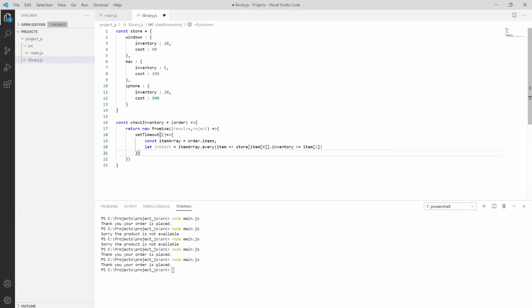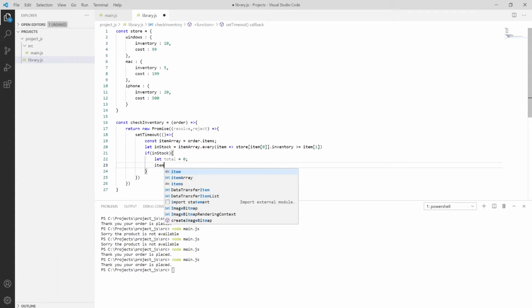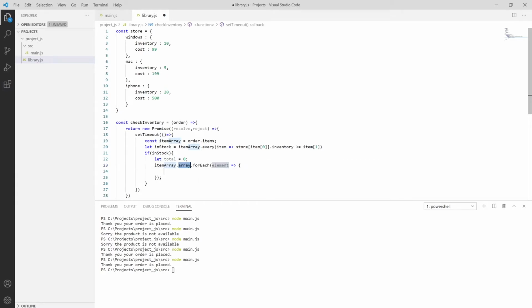And if it's in stock, let me put this over here: if in stock, it will return. Let total, our initial amount, be 0, and then we have itemArray dot forEach loop. Okay, not this one. We simply use the forEach loop.